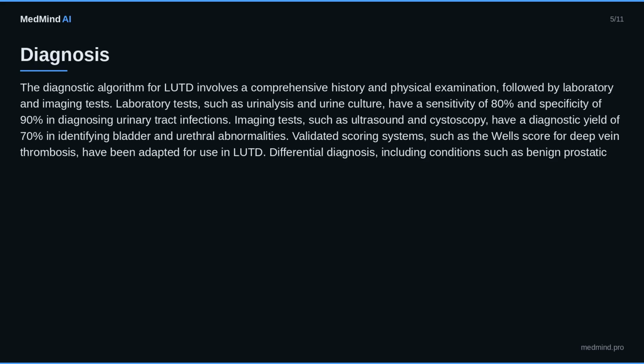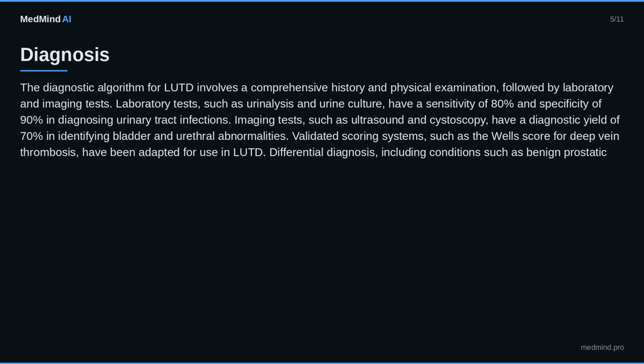Diagnosis. The diagnostic algorithm for LUTD involves a comprehensive history and physical examination, followed by laboratory and imaging tests. Laboratory tests, such as urinalysis and urine culture, have a sensitivity of 80% and specificity of 90% in diagnosing urinary tract infections. Imaging tests, such as ultrasound and cystoscopy, have a diagnostic yield of 70% in identifying bladder and urethral abnormalities.